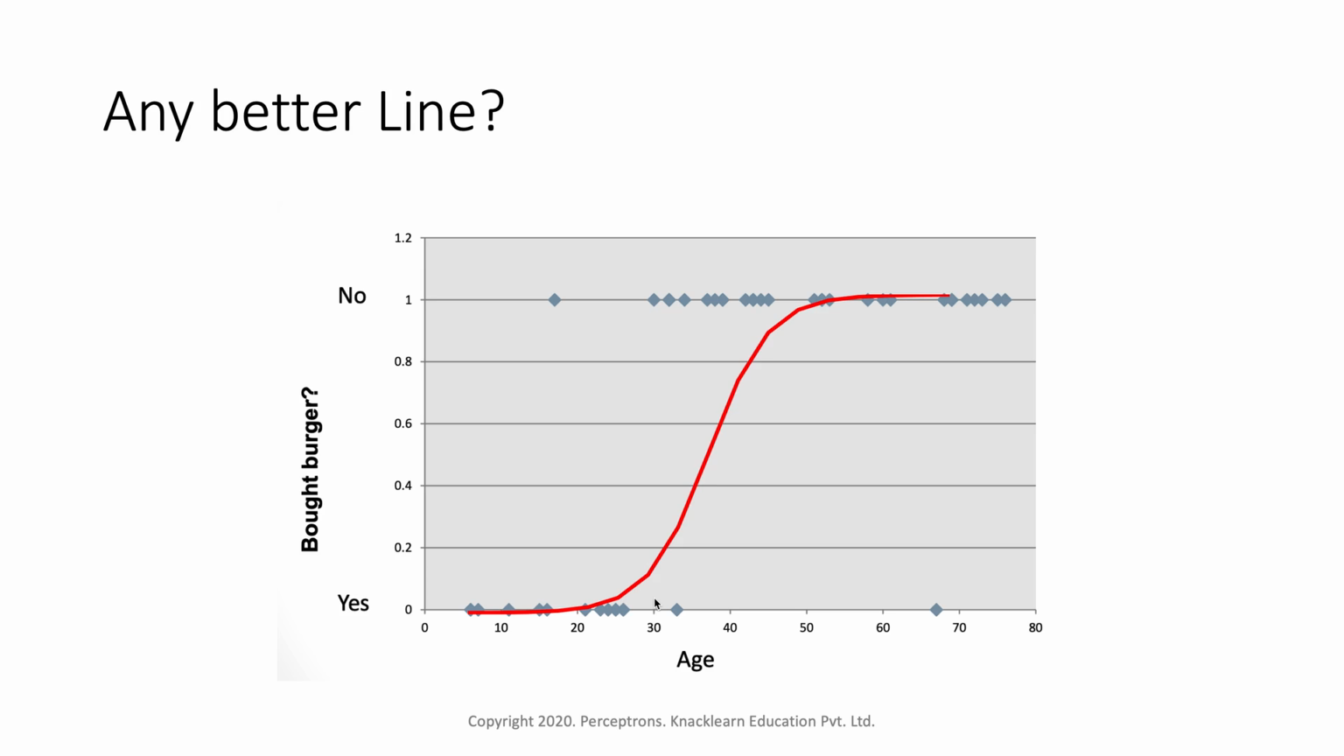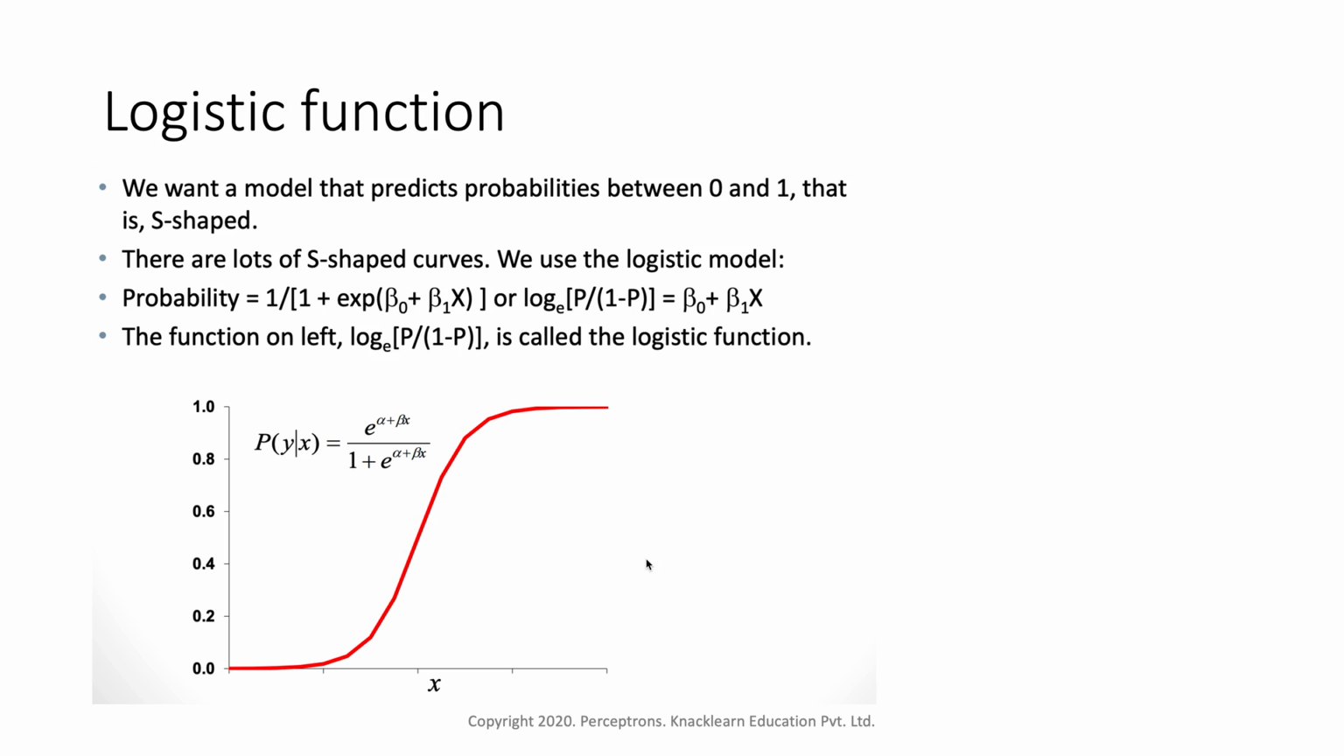Rather than having a straight line, we can use this kind of S line. This line actually maps probability to the observed data point. We'll discuss more about this line. It is called the logistic function.